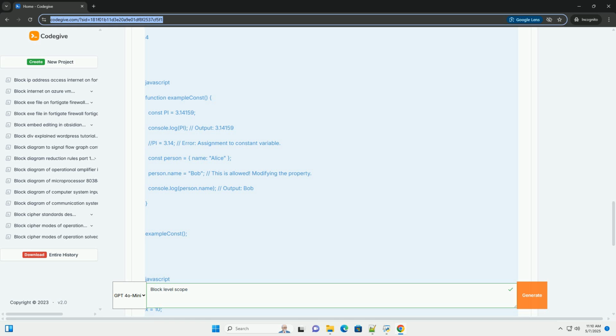This means that the JavaScript engine is aware of their existence, but you cannot access them before the line of code where they are declared. Accessing a let or const variable before its declaration results in a reference error, and this period is called the temporal dead zone, TDZ. The TDZ exists to help you catch errors related to using variables before they are properly declared and initialized.